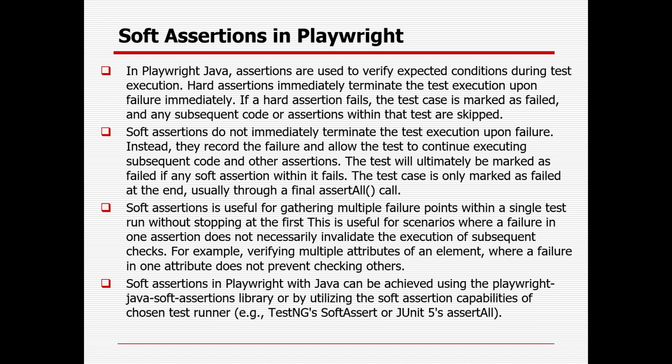In Playwright with Java, assertions are primarily used to verify expected conditions during test execution. Hard assertion immediately terminates the test execution upon failure. If a hard assertion fails, the test case is marked as failed, and any subsequent code or assertion within the test will be completely ignored or skipped. Whereas soft assertions do not immediately terminate the test execution upon failure. Instead, they record the failure and allow the test to continue executing subsequent code and other assertions.